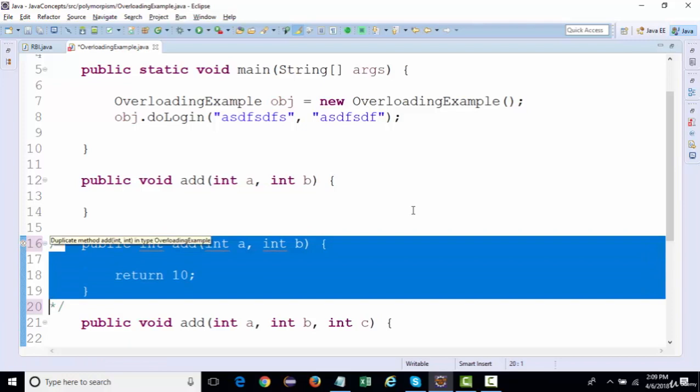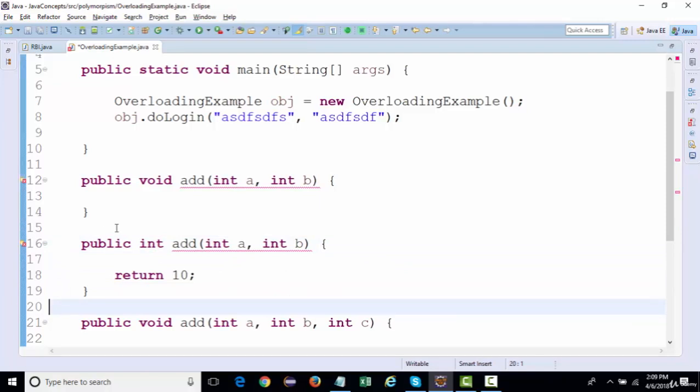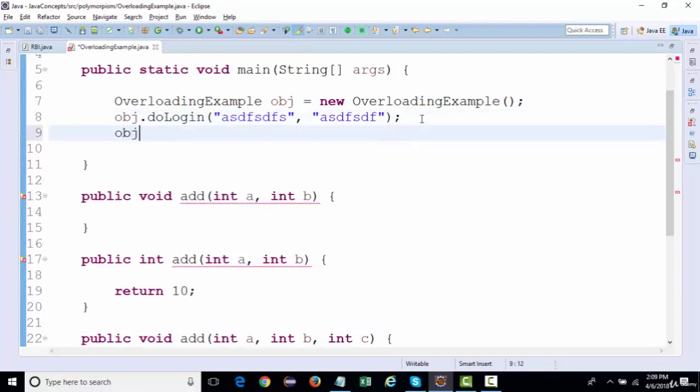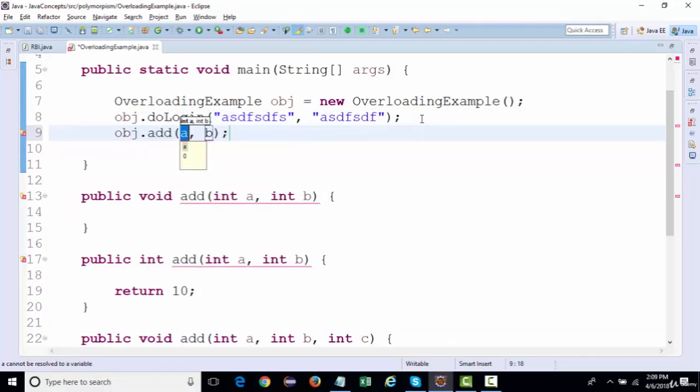Also, this is because, let's say overloading accepts a method like this with a different return type. Let's assume I call this method addition. Now, while calling a method, which part of the method is actually called?